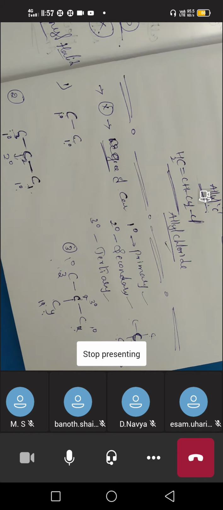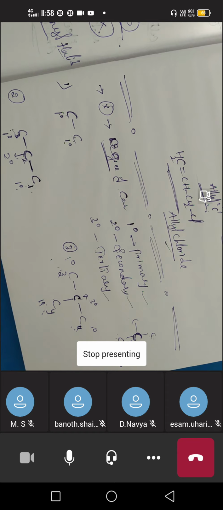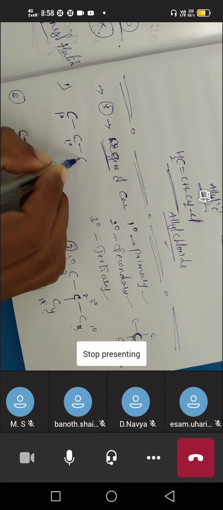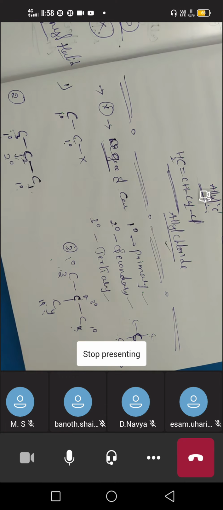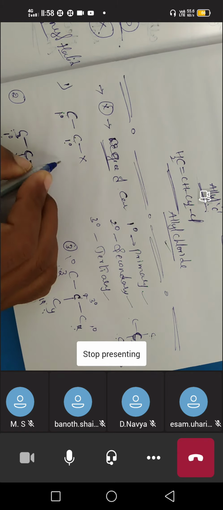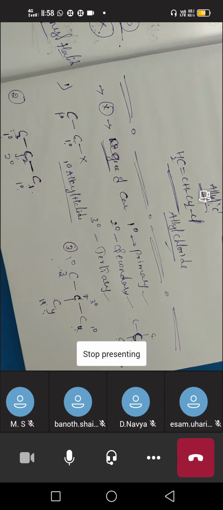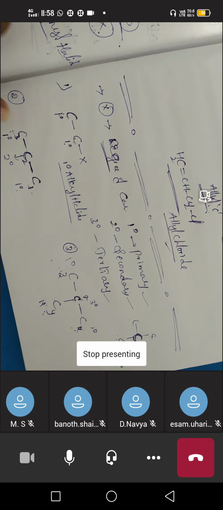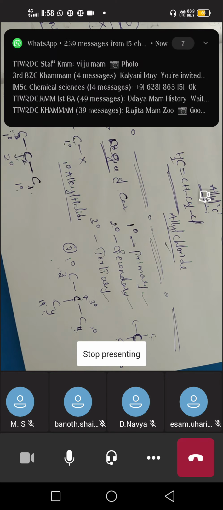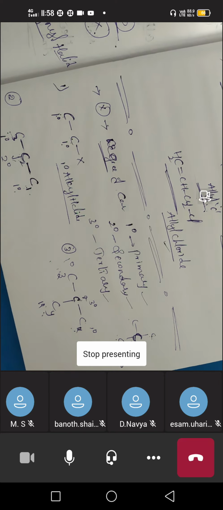Up to this topic we were talking only about the carbon. Next we have to apply this topic to our alkyl halides. If a halogen, that is fluorine, chlorine, bromine, or iodine, is present on a primary carbon, it is called a primary alkyl halide. I'll give the examples on the next page. So primary alkyl halide means here it is a primary carbon, and on the primary carbon the halogen is there. We can call it a primary alkyl halide.